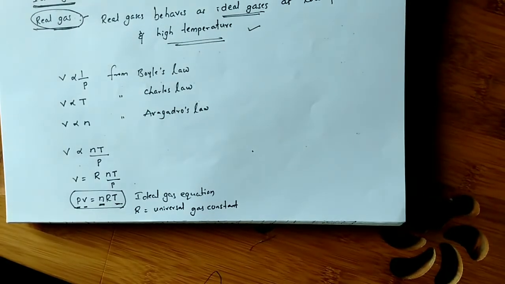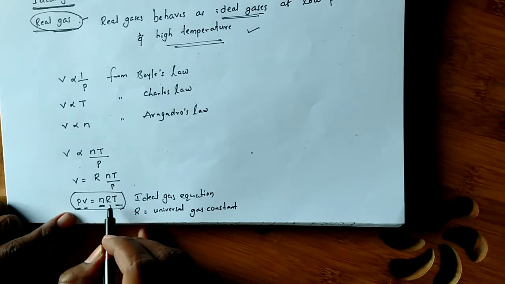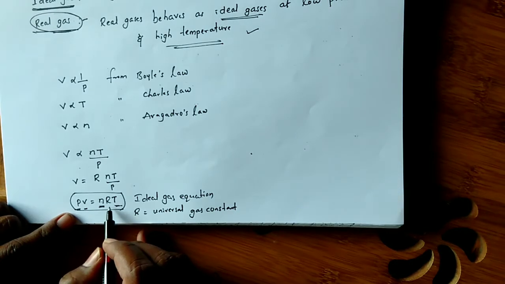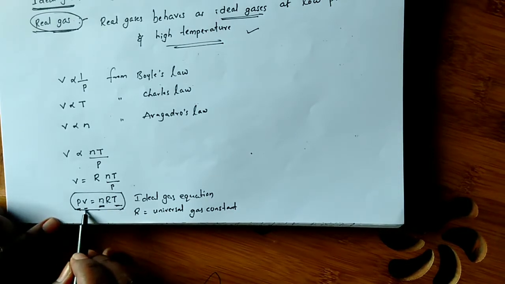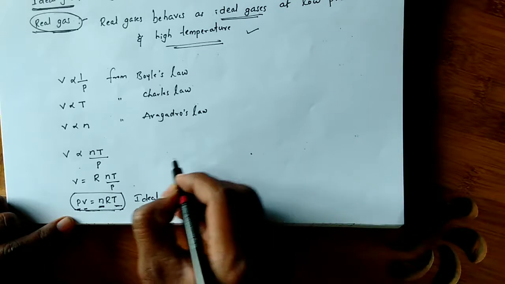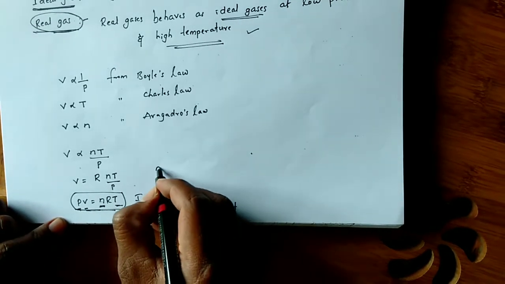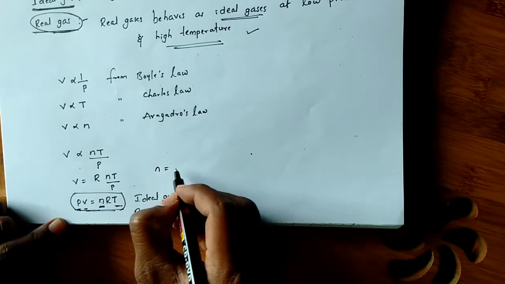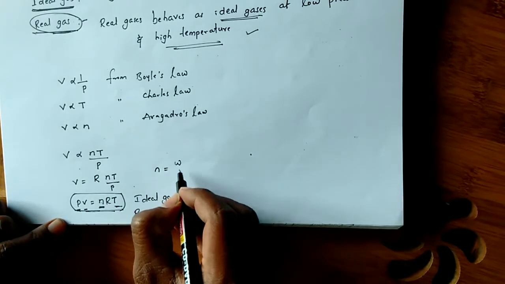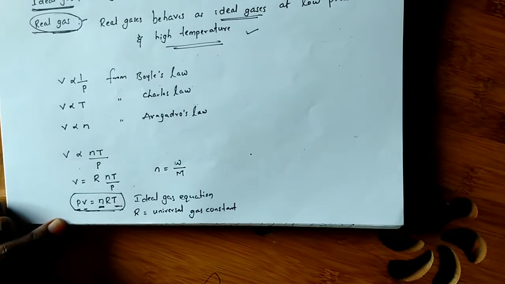Here we must learn about R, and before that there is one more form of the ideal gas equation. PV equals nRT. Here n means number of moles. How will we find the number of moles? Number of moles equals given mass by molecular mass.